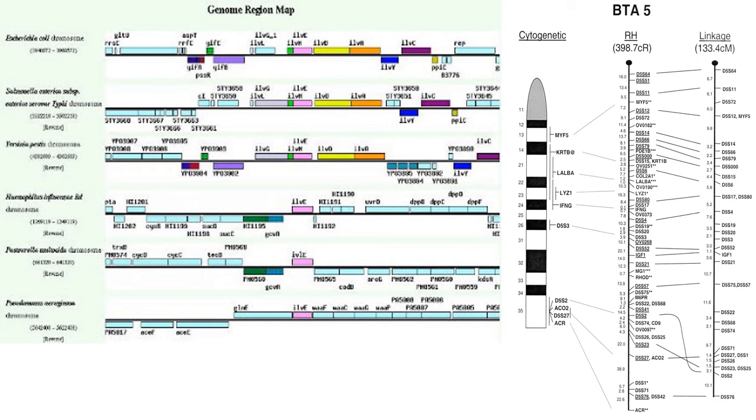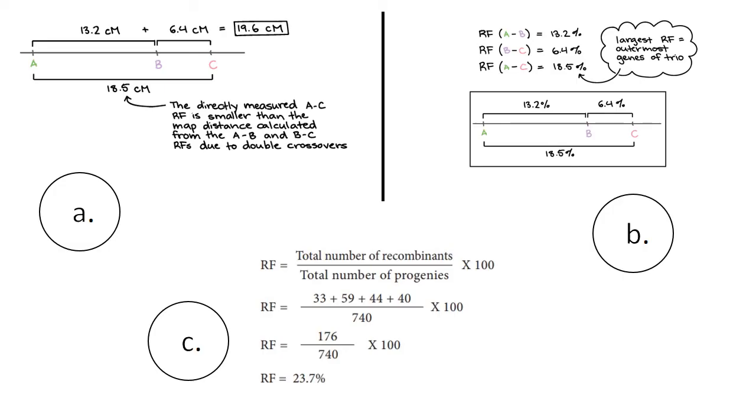In this slide, we are having a closer look at how genes are mapped on a chromosome and how the cytogenetic map looks. In the next slide, we will discuss how to find the genetic map. In diagram A, we are talking about three genes A, B and C. The distance between A and B is 13.2 centimorgan, small c and capital M. The distance between B and C is 6.4 centimorgan, and the total distance between A and C is 18.5 centimorgan.